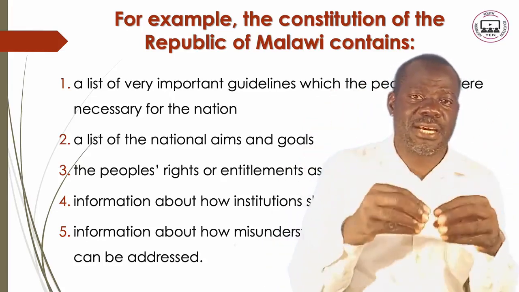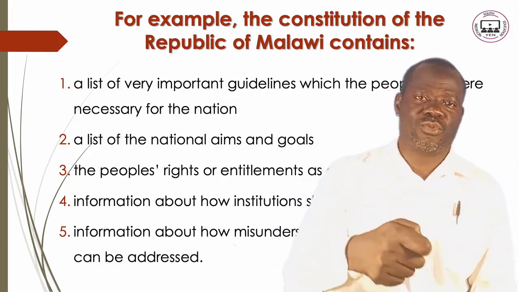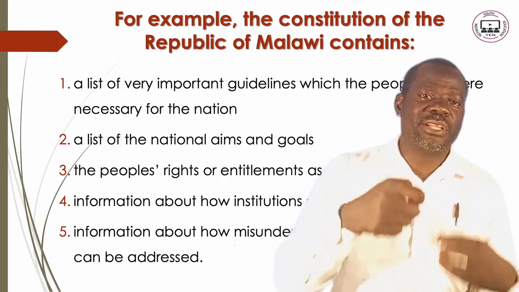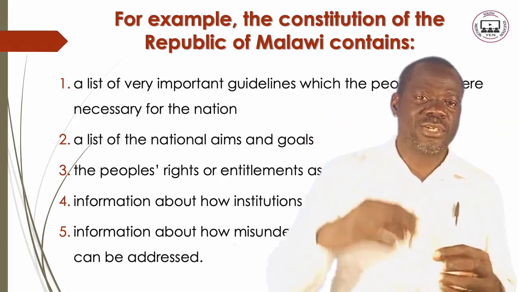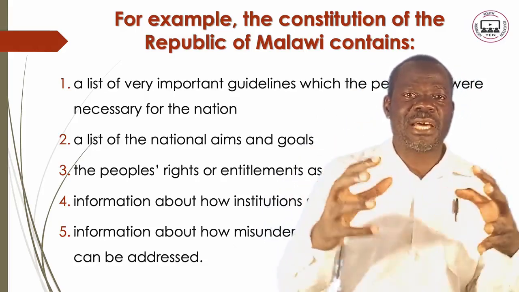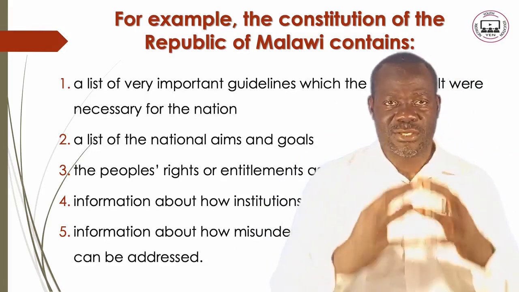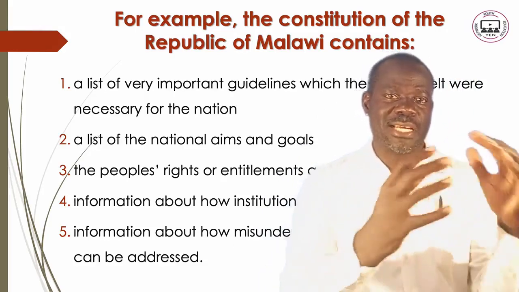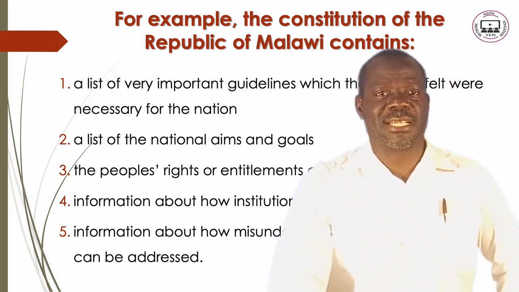The things that are there can be misinterpreted. But then, when there is confusion, when there is misinterpretation, when there is something that you don't understand, how do we go about it? So the constitution also provides some other guidelines to say, all right, if there are misunderstandings of the constitution, how do you address those things? So those are the things that are there.